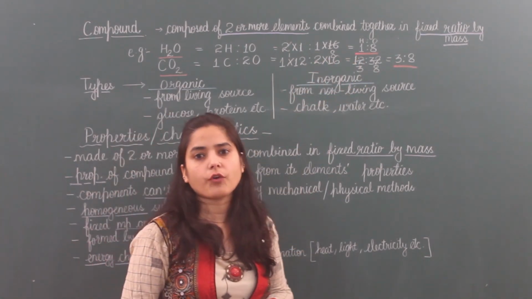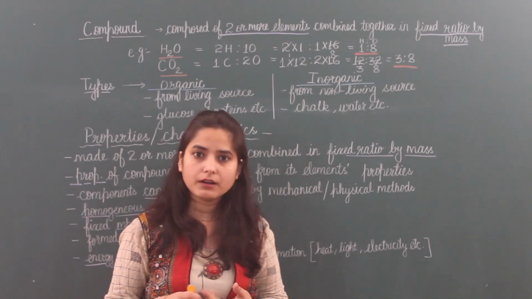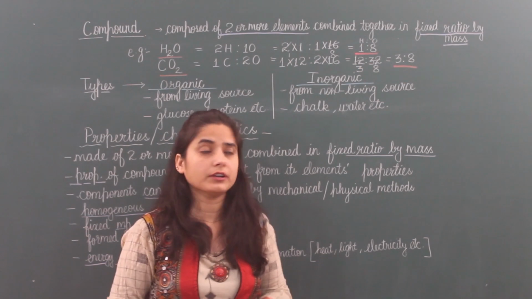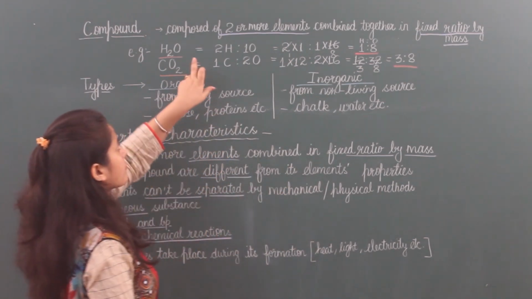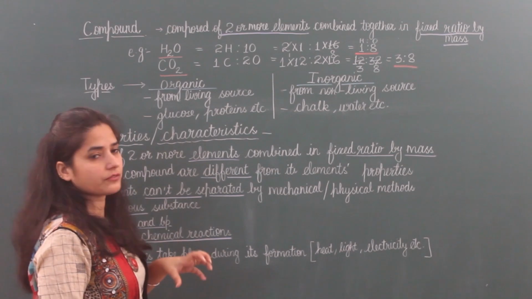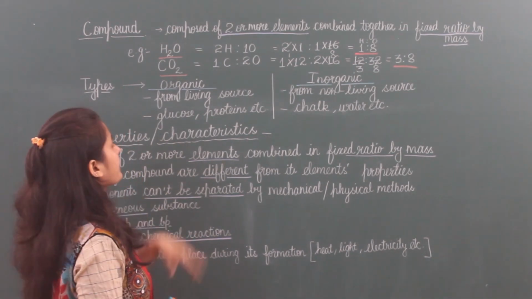Whether we are taking water from rain, pond, tap, river, stream, from anywhere we are taking water, the formula of water will always be H2O, because hydrogen and oxygen will always combine in this ratio to form water.